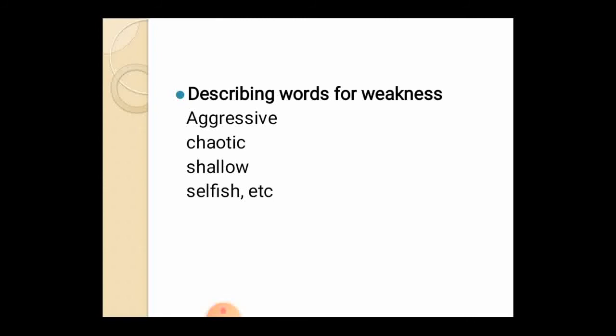He is an aggressive one. Aggressive refers to anger. Then chaotic. He is not an orderly one. He is always in a disorderly manner. He confuses everything. He is called out to be chaotic. Next one is shallow. Shallow refers to a person who will not mingle with others. Next one is selfish. Not sharing his profits or anything with others is called out to be selfish.